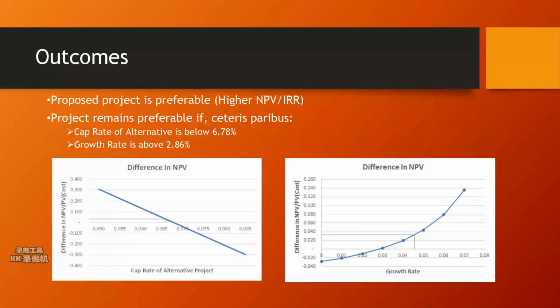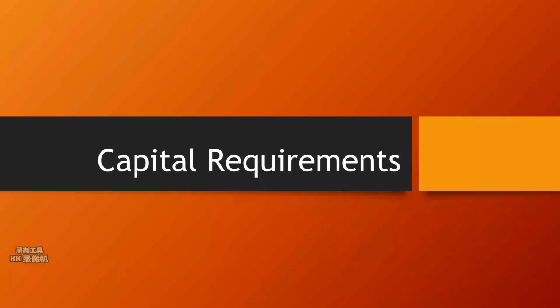From the same formula, it can also be calculated that the project's NPV is greater than that of the alternative option as long as the growth rate is above 2.86%, or the alternative project's cap rate with similar growth rate and risk is below 6.78%. The two graphs demonstrate the relative profitability of the projects with regard to different growth rates and alternative option cap rates.